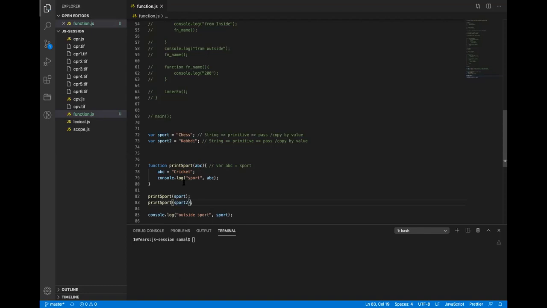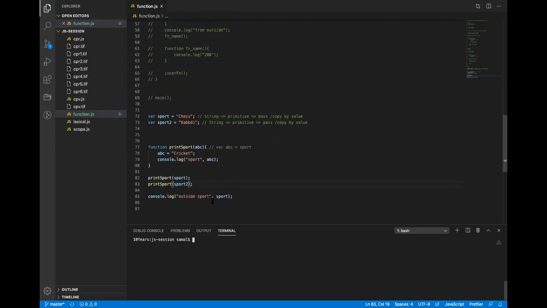okay. And now what will be the output? Cricket, cricket. The output will be cricket, cricket, and chess and kabaddi. All right. And if I don't write this now, chess, kabaddi, chess, kabaddi, right? It will be chess kabaddi.